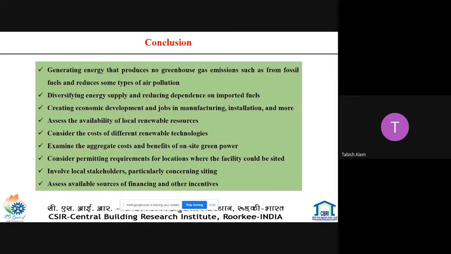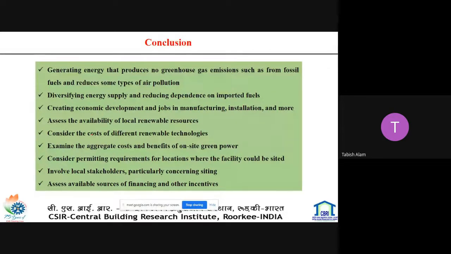So basically, these are the conclusions from utilizing solar energy. Solar energy generates energy that produces no greenhouse gas emissions, unlike fossil fuels like oil and natural gas, which can be exhausted with time. It diversifies the energy supply, reduces dependence on imported fuel, and creates economic development and jobs in manufacturing and installation, and it uses the availability of local energy sources.